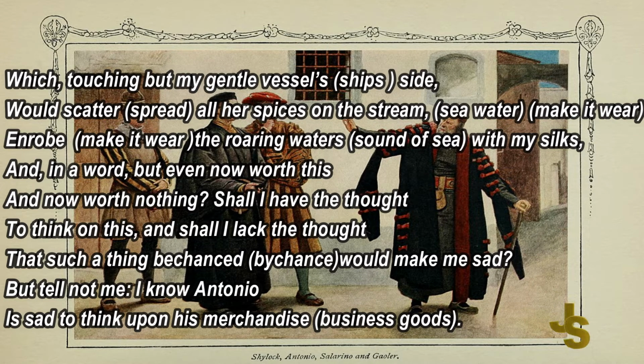What will spread in all directions? Her spices which are loaded on the ships of Antonio. Enrobe, dress the roaring water of waves with my silk. These are the things which are on the ship, means the spices and the silk cloth. So if that rock would have touched my vessel, means the ship, then what would have happened? All the materials which were in the ship would have been on the water.